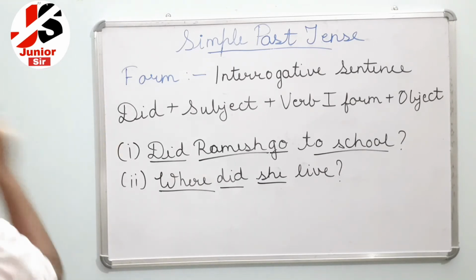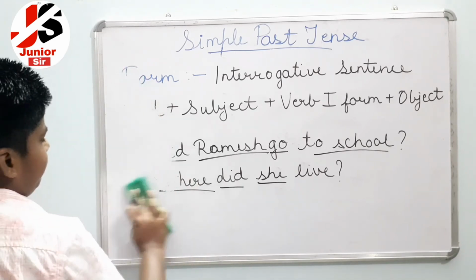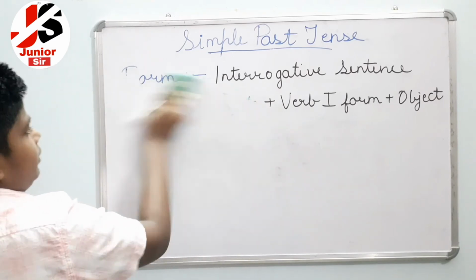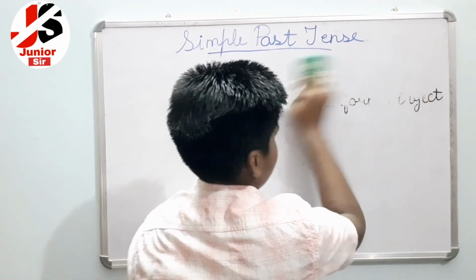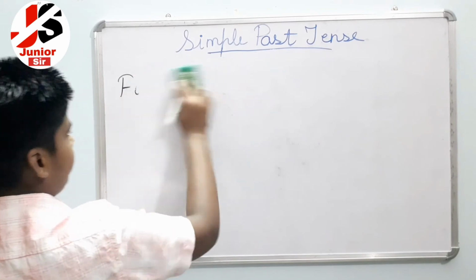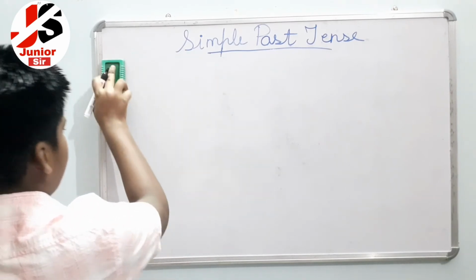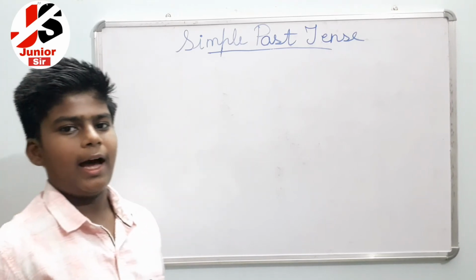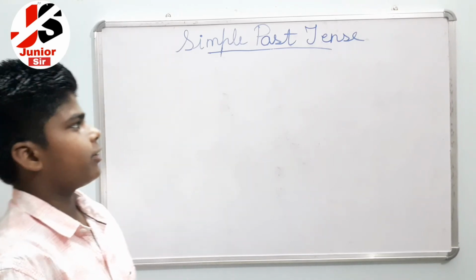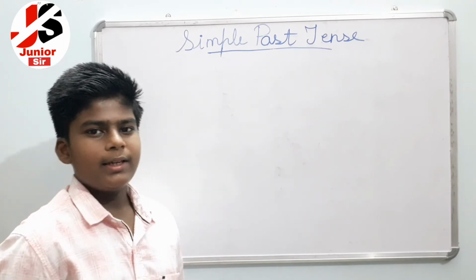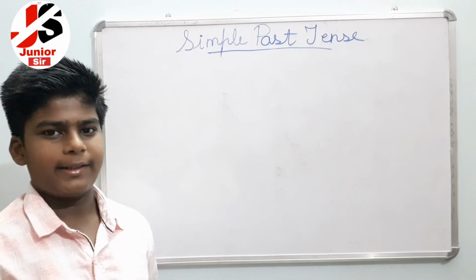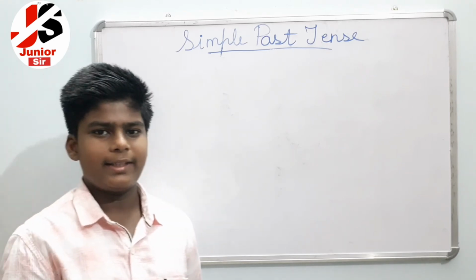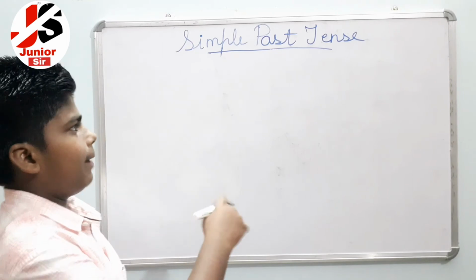So now we'll study. Till now we have studied the form of simple past tense in different sentences. So if a sentence is ending with ta tha, ti thi, te the, a, e, ye, it is of simple past tense. Like Sita sent Thomas में पढ़ती थी. Sita sent Thomas में पढ़ती थी. So it is ending with ti thi.